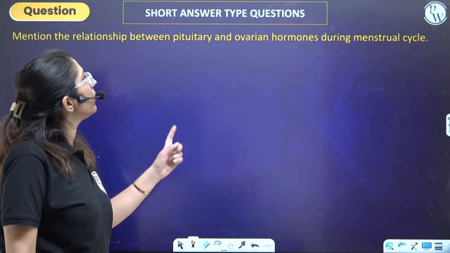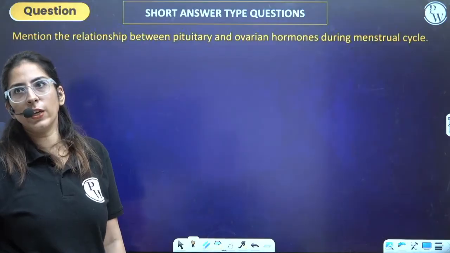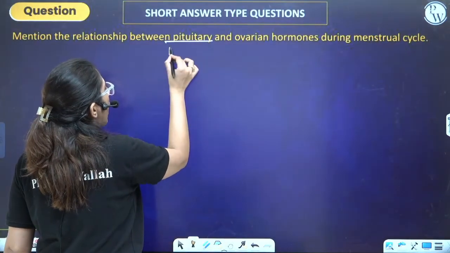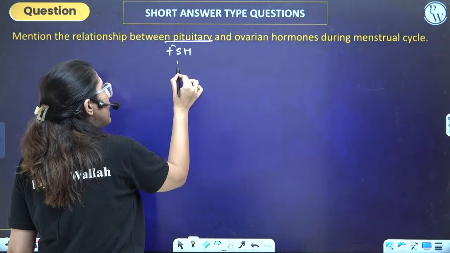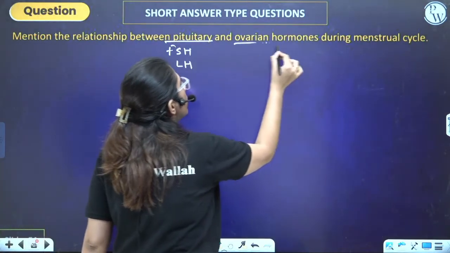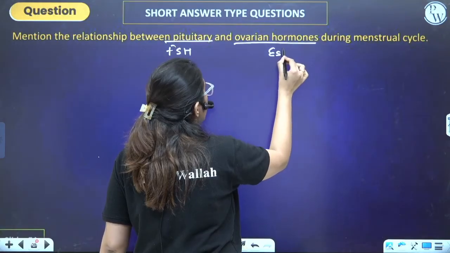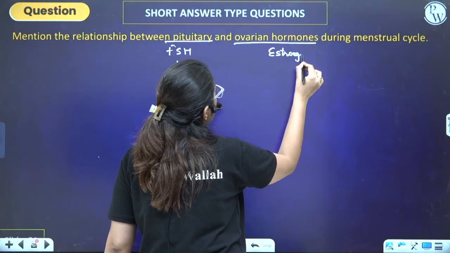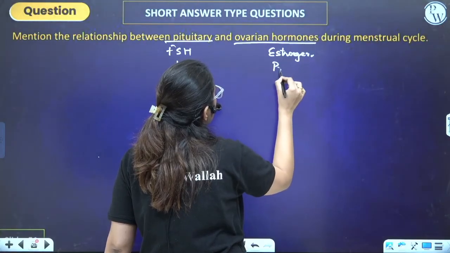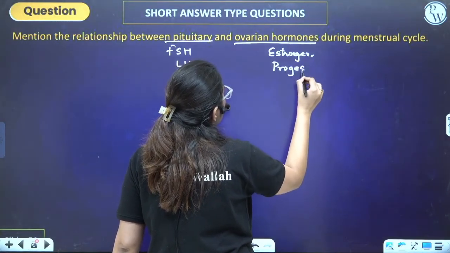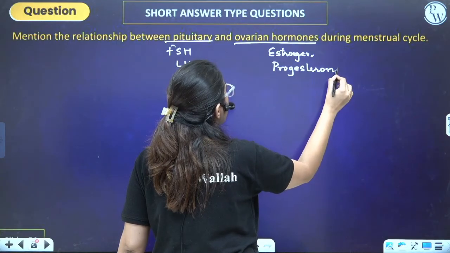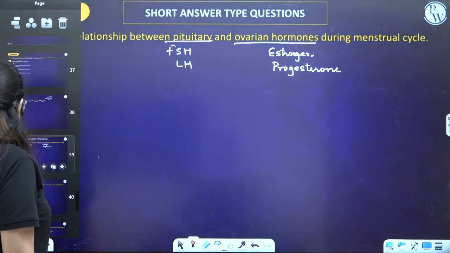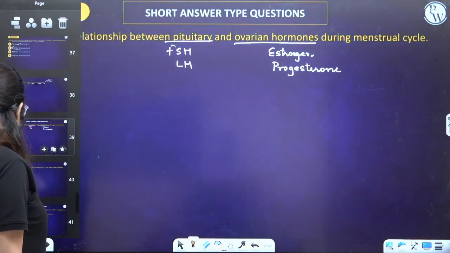Mention the relationship between the pituitary and ovarian hormone in the menstrual cycle. This was a PYQ. So pituitary hormone, that means you have to talk about the role of FSH and LH. Ovarian hormone, that means you have to talk about the role of the estrogen and progesterone. Clear? Are you getting my point, buddies? These two you have to talk about. Clear? Short answer type question, 3 marks at least you have to.